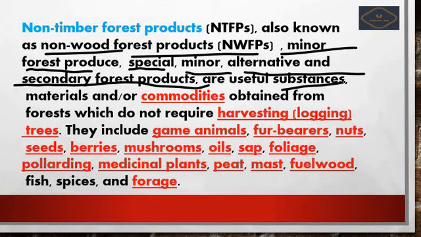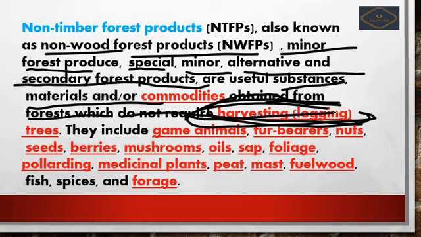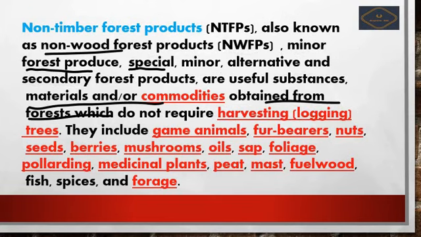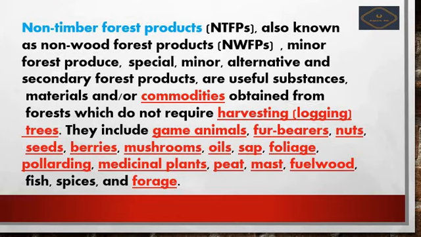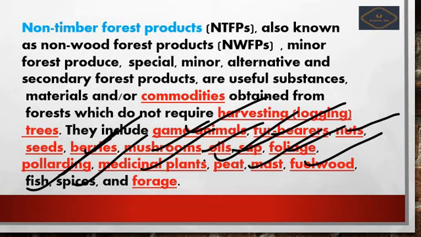It is also useful for the substances, materials and commodities obtained from the forest which do not require harvesting for logging. Okay, so what kinds of products are included in the non-timber forest products? Those are game animals, fur bearers, nut seeds, berries, mushrooms, oils, saps, foliage, pollarding, medicinal plants, peat, must, fuel woods, fish species and forage.